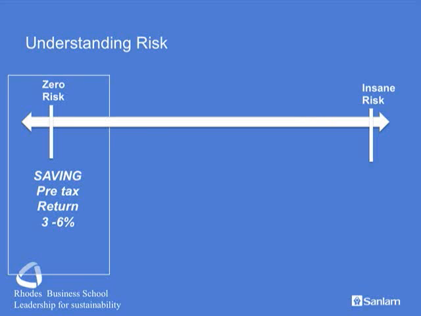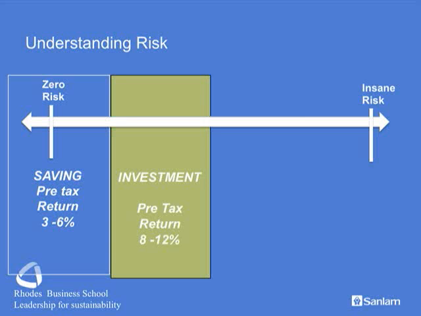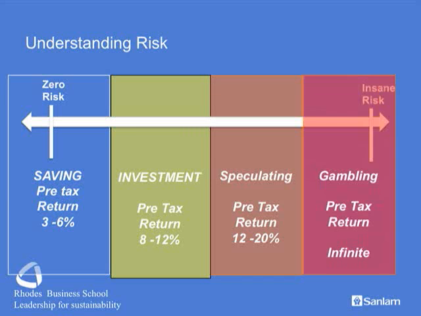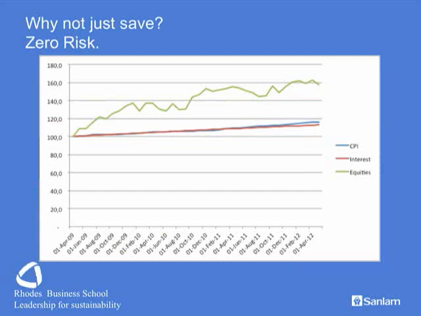When one looks at savings, the expected returns range between 3 and 6%, with investment between 8 and 12%, and then speculation, well, we can say 12 to 20%. And then finally gambling, we get the infinite return. Why do we not just save and take no risk at all?